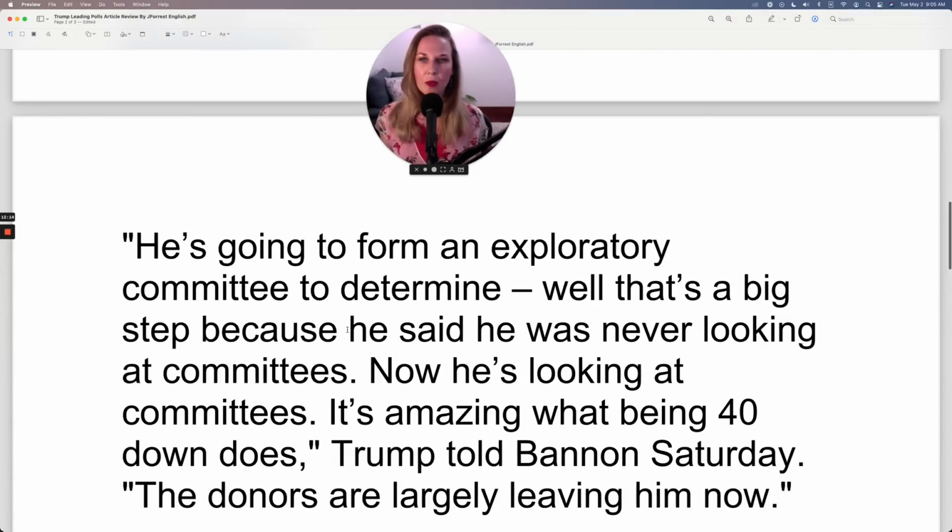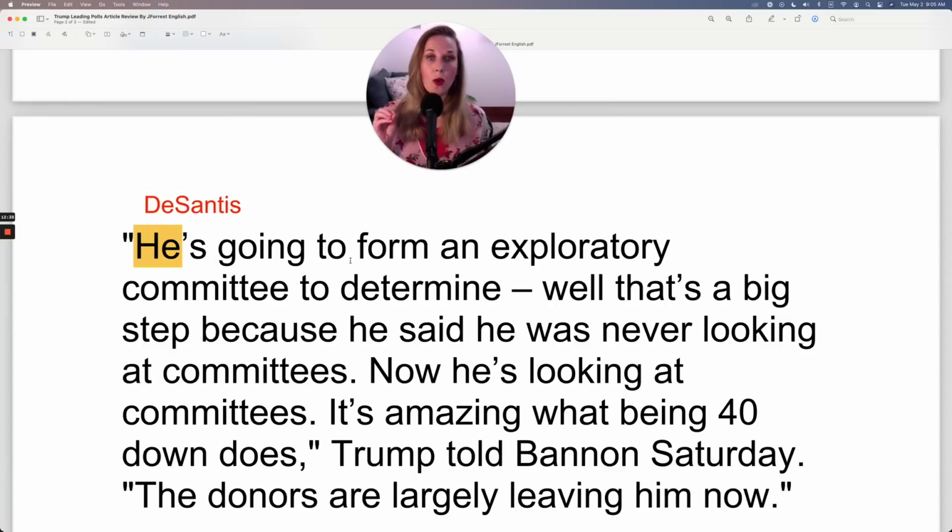Okay, let's continue. He's going to form an exploratory committee to determine. This is Trump's quote. So Trump is saying these words, and the he is DeSantis. I know that because Trump is saying this, and the only other he in the article is DeSantis.